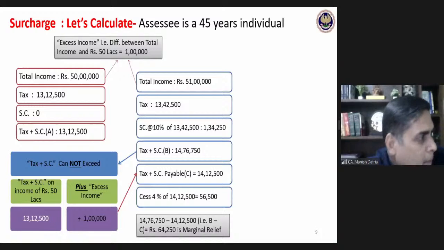Sumit from Jaipur, just clarify, is your figure only of tax or is it all inclusive?